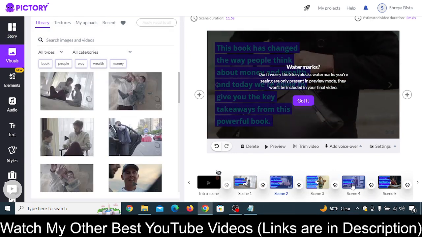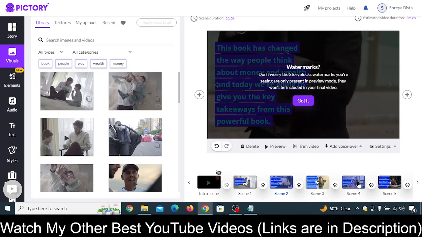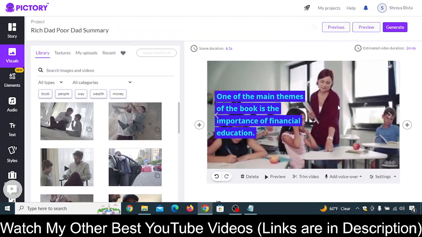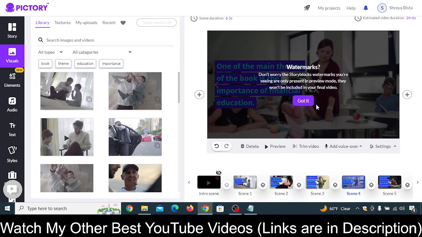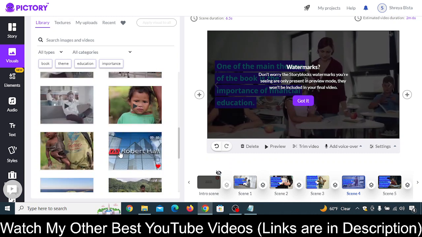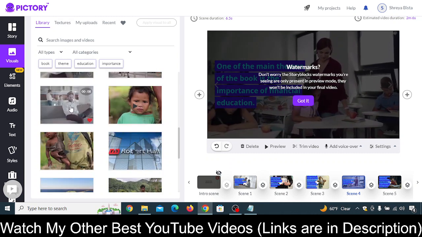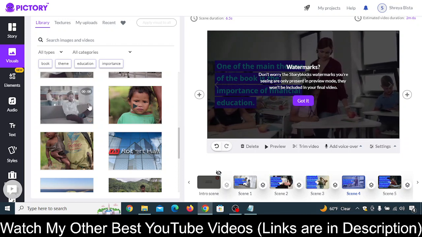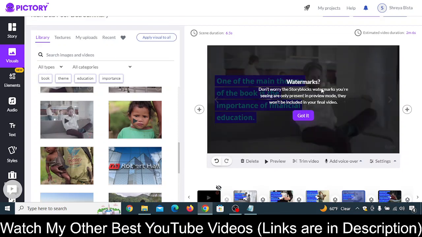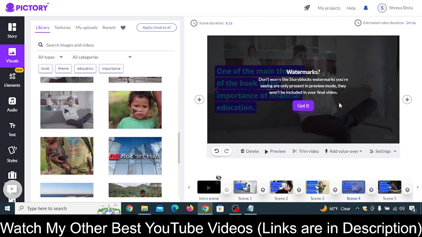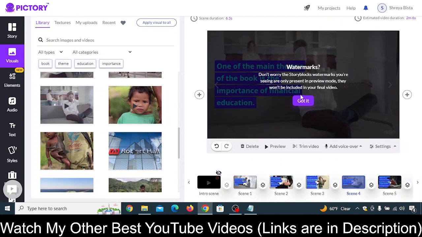So you don't want this scene, okay. For example, in scene 4 you want to change the scene. What you can do is select another scene like this. You can use this scene in scene 4. Just click on that, and scene 4 will be changed to this scene. As you can see here, it has already been changed. In this way you can change the scenes here, okay.